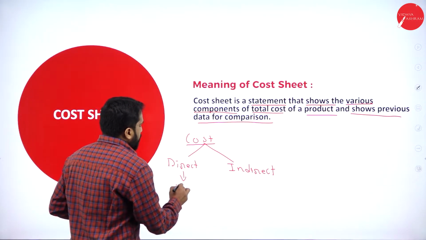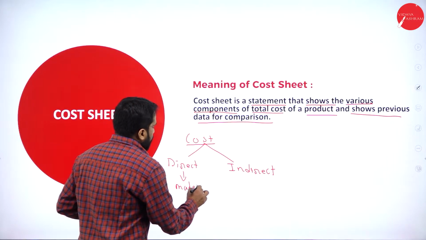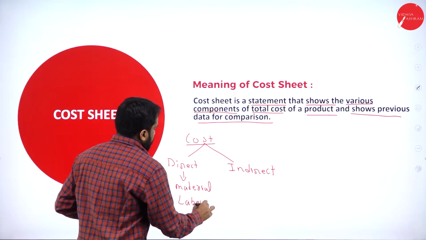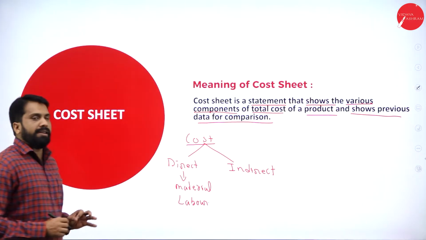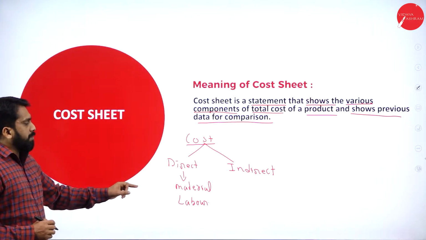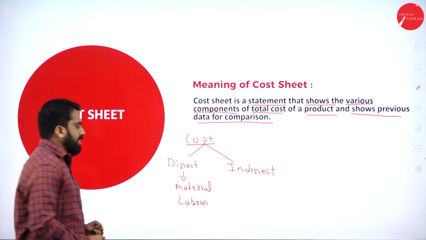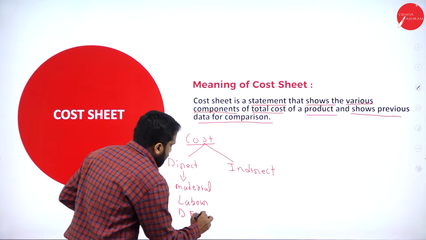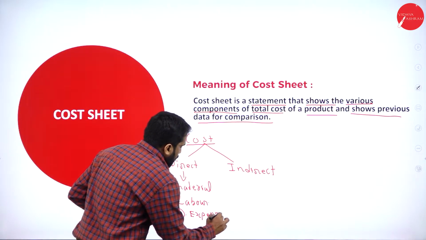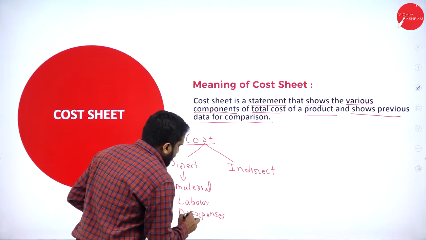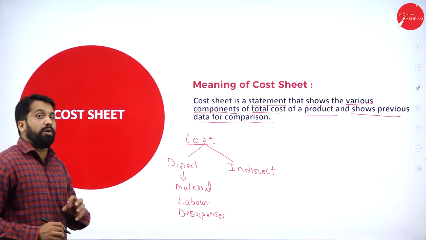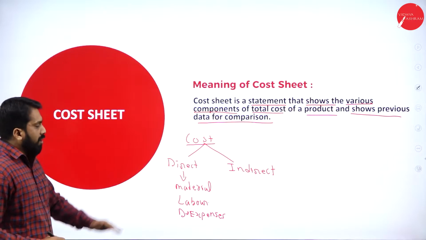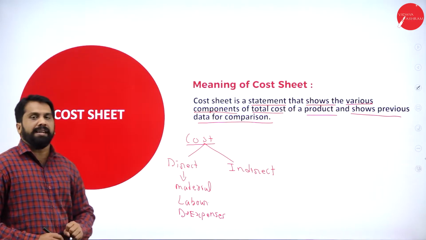we have material, labor. So, under direct cost, what do we have? Material, labor, as well as direct expenses. What are the direct expenses? Like fuel, coal, gas, power. Those come under carriage inward. All come under direct expenses.